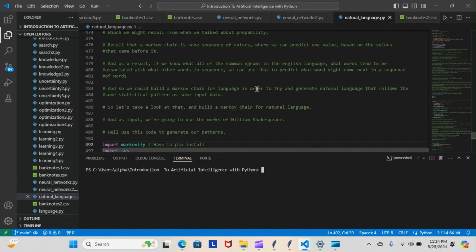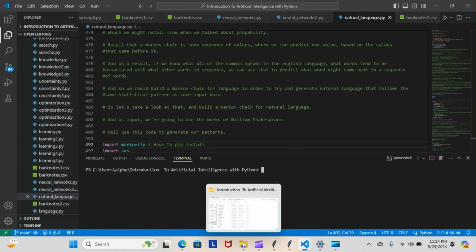And as a result, if we know all of the common n-grams in the English language, what words tend to be associated with other words in sequence, we can use that to predict what word might come next in a sequence of words. And so we could build a Markov chain for language in order to try and generate natural language that follows the same statistical pattern as some input data. So let's take a look at that and build a Markov chain for natural language.